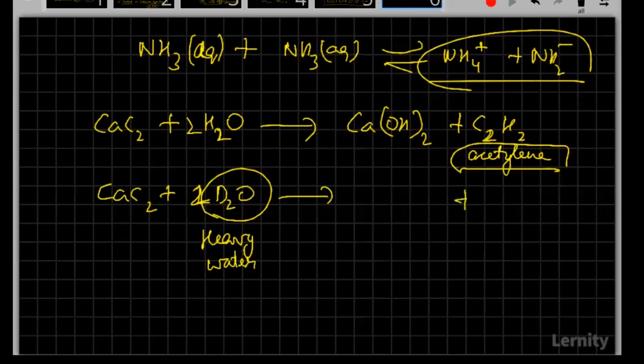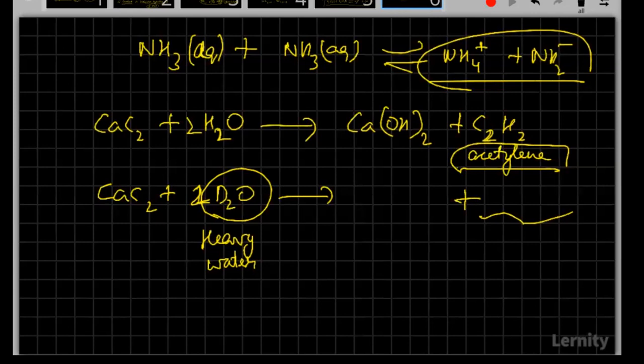Try to tell me what is going to form here. Like in place of acetylene, what am I going to form? Try to name those two.